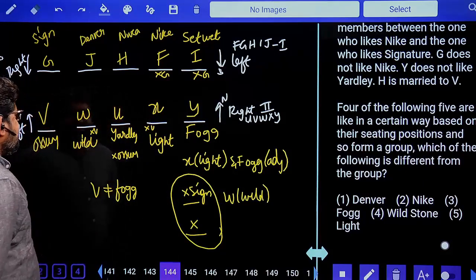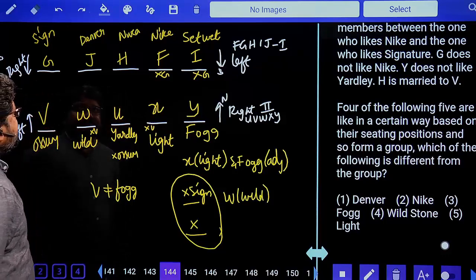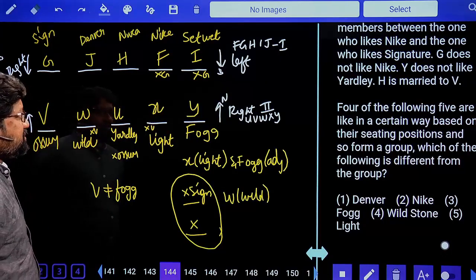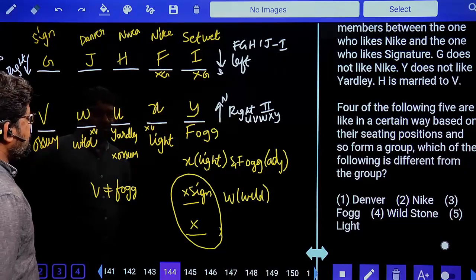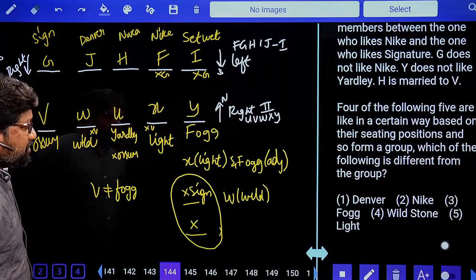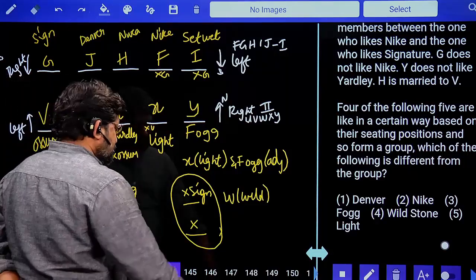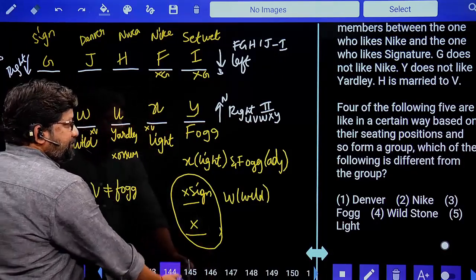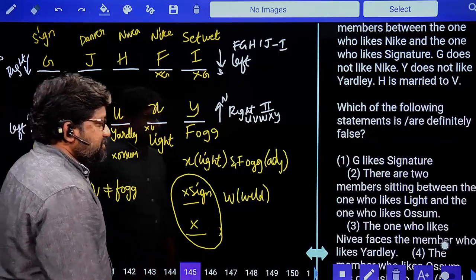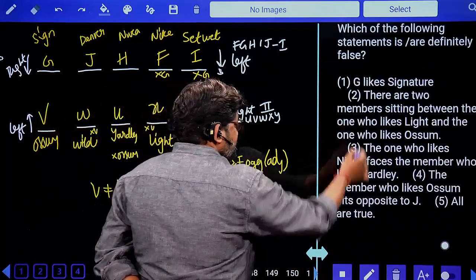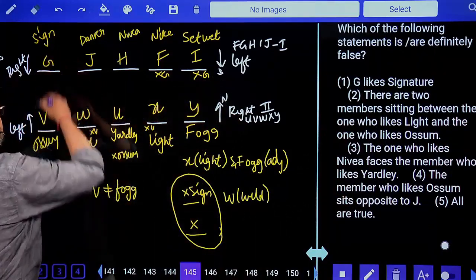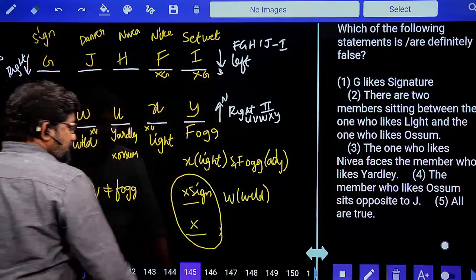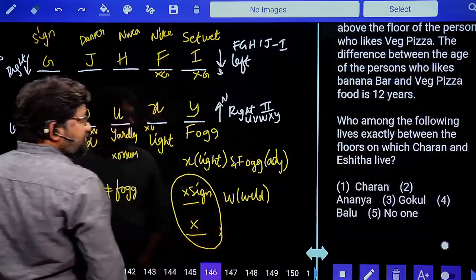Denver. Where is this Denver sitting? Is he in the corners? No, he's not in the corners. Nike also not in the corner. Fog is in the corner. Wildstone not in the corner. Light not in the corner. There is only one person sitting in the corner, fog. So option 3. 145, we have already done this. The member who likes awesome sits opposite to J. No, awesome is sitting opposite to G. So it is false. Now we'll go with 146.